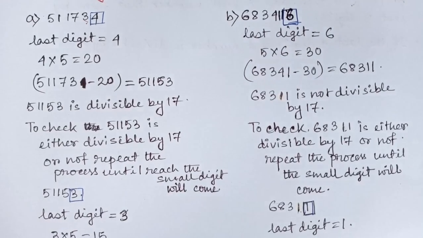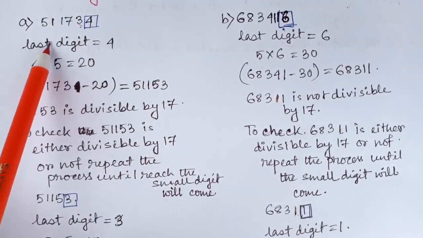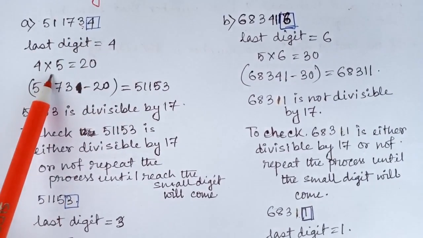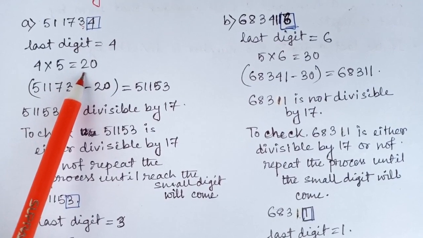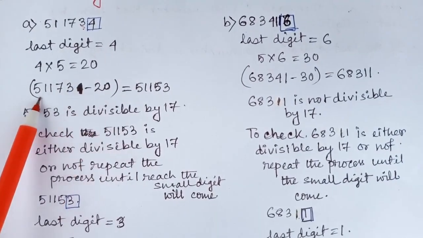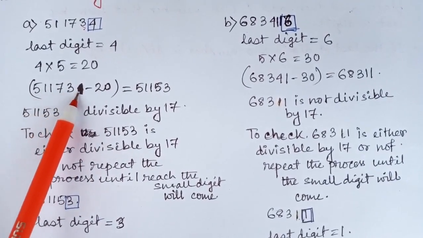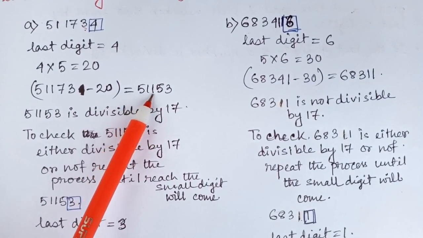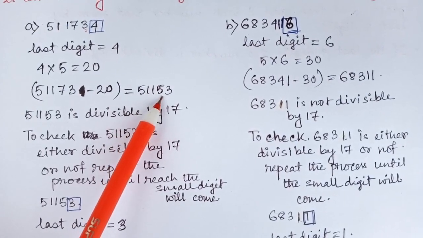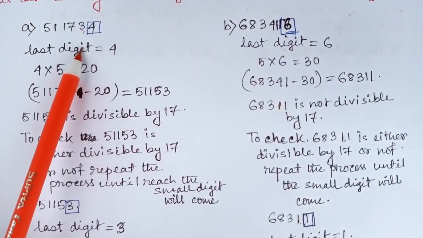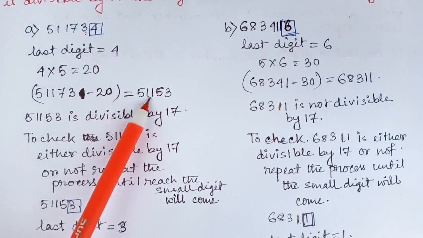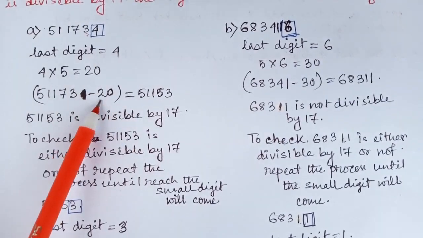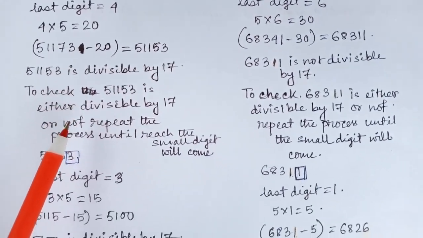Okay? So let's check. Here in this number, 511734, the last digit is 4, which is multiplied by 5, and we get the product 20. This product is subtracted from the rest of the digits, that is 51173, and we get 51153. Now if this 51153 is divisible by 17, then the number must be divisible by 17. So to check whether this number is divisible by 17 or not, we have to repeat this process until a small number comes. Okay, so let's check.